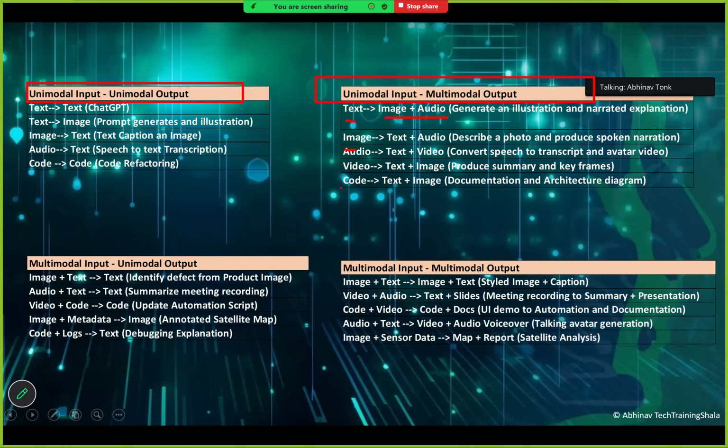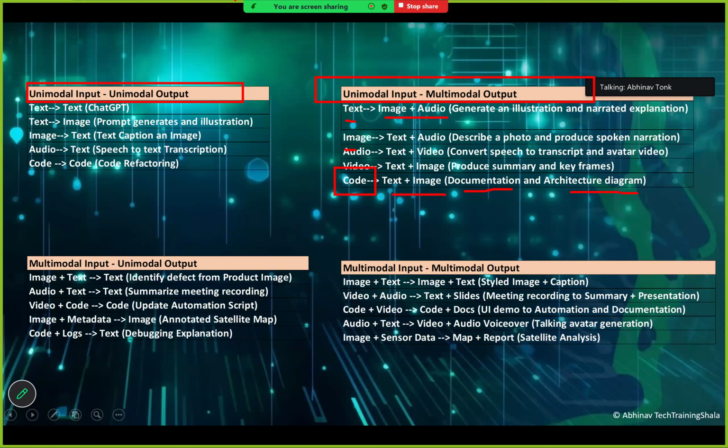Similarly, if we take one more example where we are just providing code as an input, and from code it is generating text plus image, meaning code documentation and an architectural diagram. So that is an example of unimodal input and multimodal output.